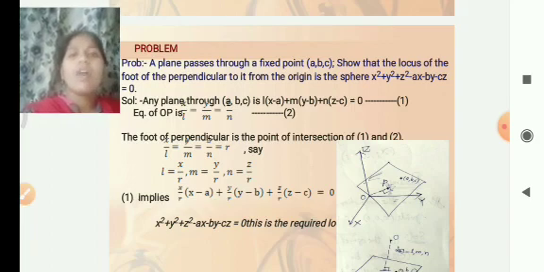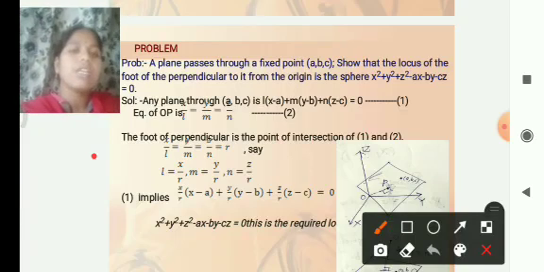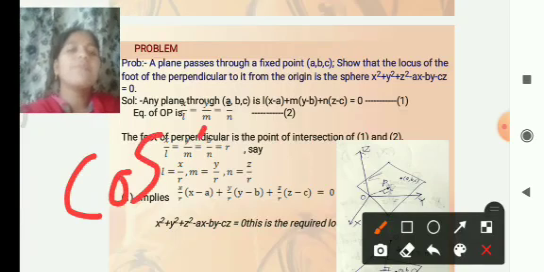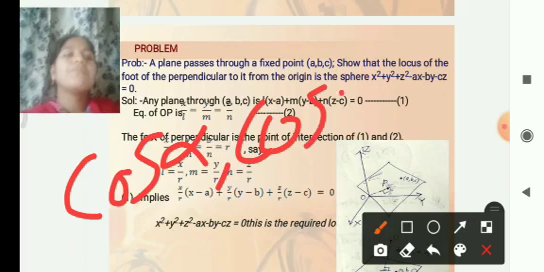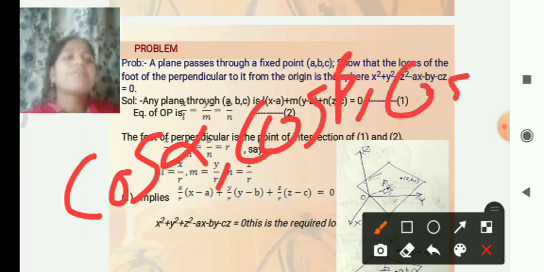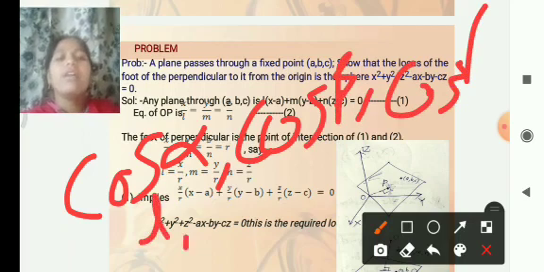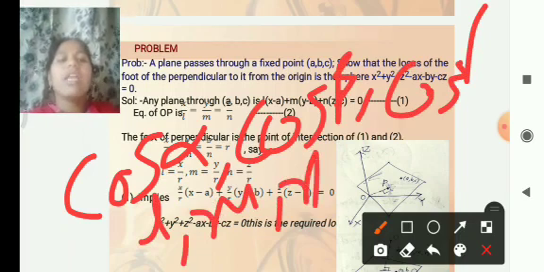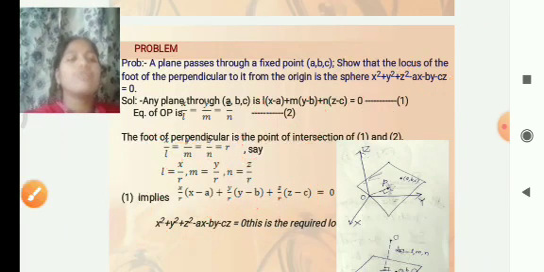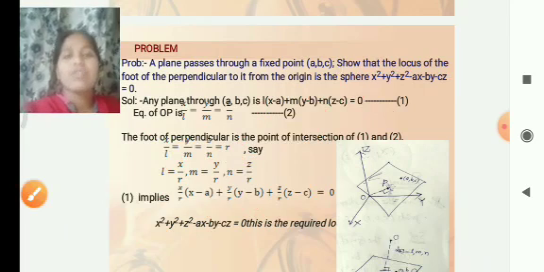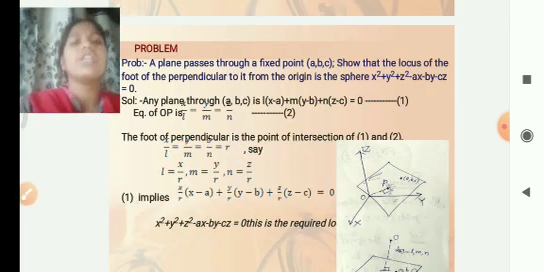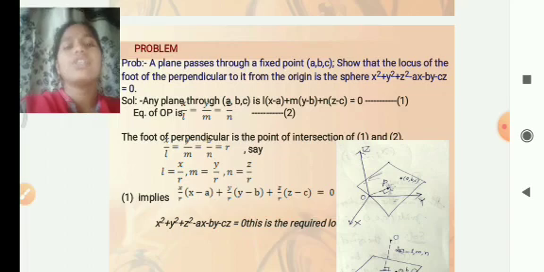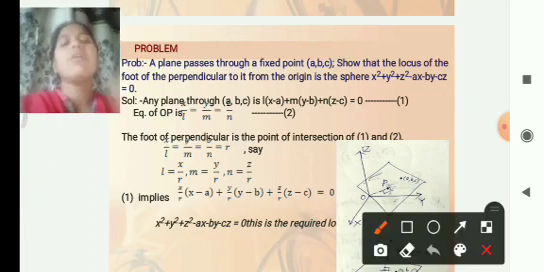Any three numbers a, b, c which are proportional to the direction cosines are called direction ratios. The direction cosines are denoted as cos alpha, cos beta, cos gamma, and l, m, n. We use these terms to denote the direction cosines, and the direction ratios are a, b, c.